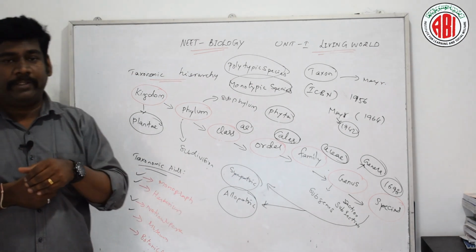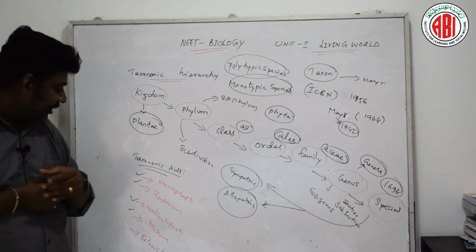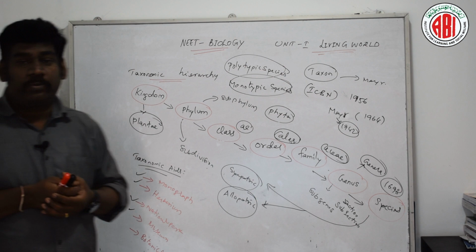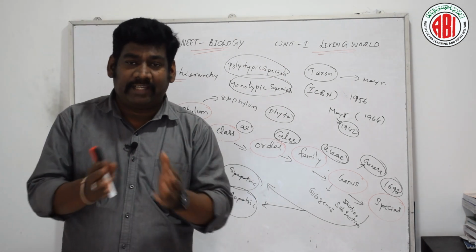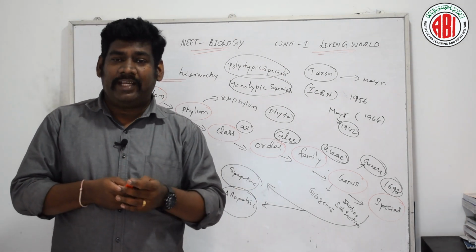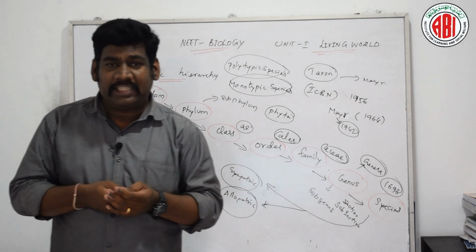These organic chemicals can preserve the specimens for a long time, so that the specimen does not get spoiled.